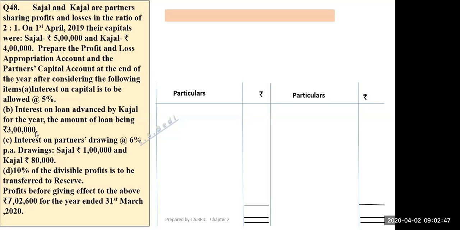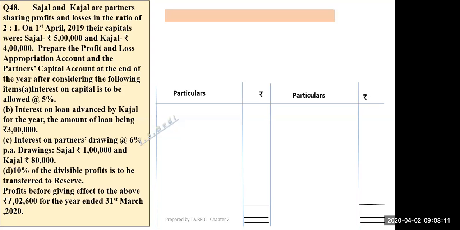So how will you start? First, you will prepare profit and loss appropriation account, or you will prepare profit and loss account. Yes, anyone? Will you transfer this whole amount 7,02,600 to profit and loss or profit and loss appropriation account, or you will deduct something from it?